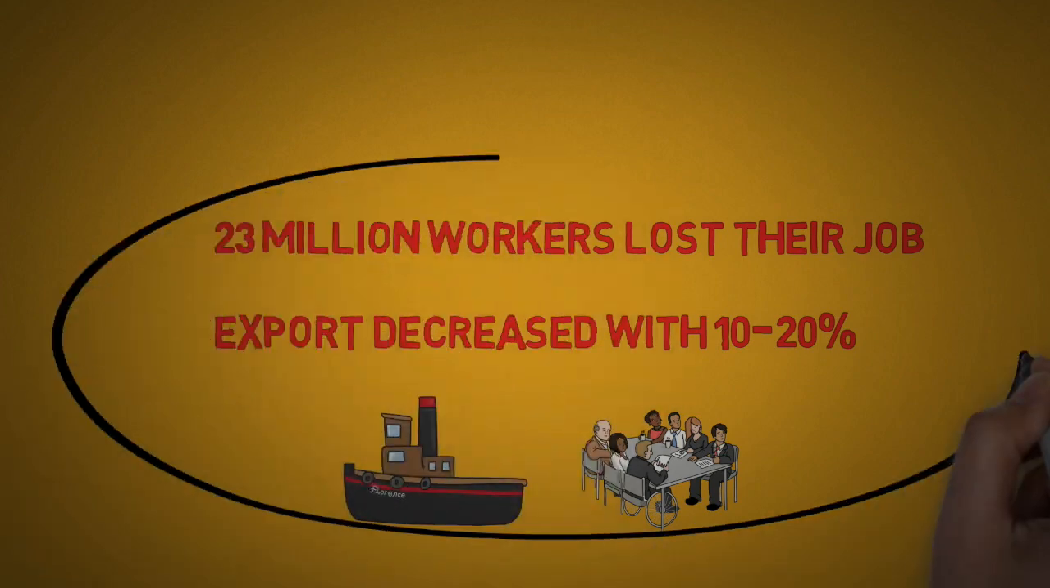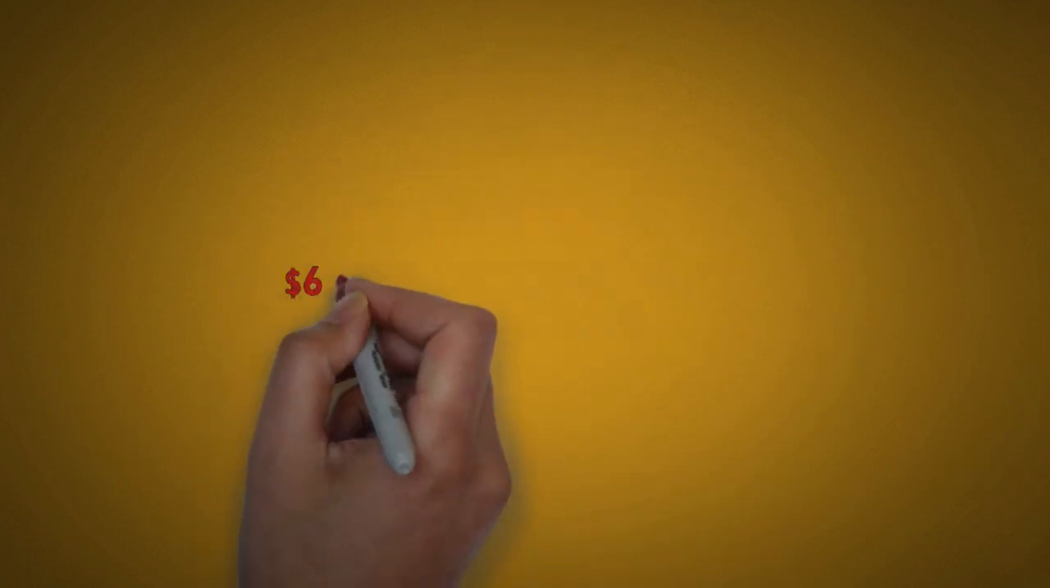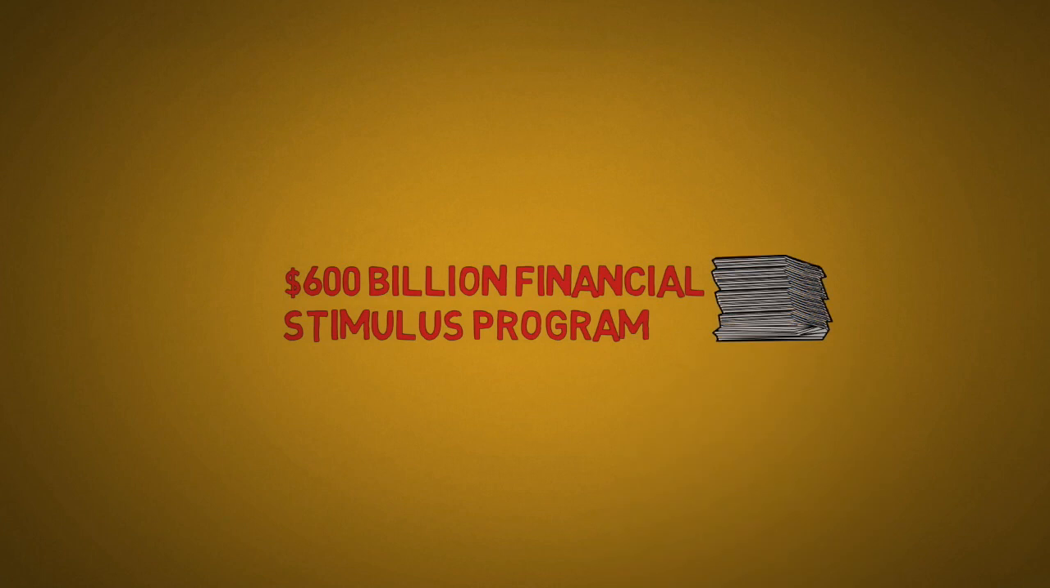When something like this happens quickly to an economy, then someone usually has to act. And who was that someone? Well, the government, of course. They implemented a $600 billion stimulus program with the purpose of saving the economy. This program plays a key factor in what we'll talk about today.